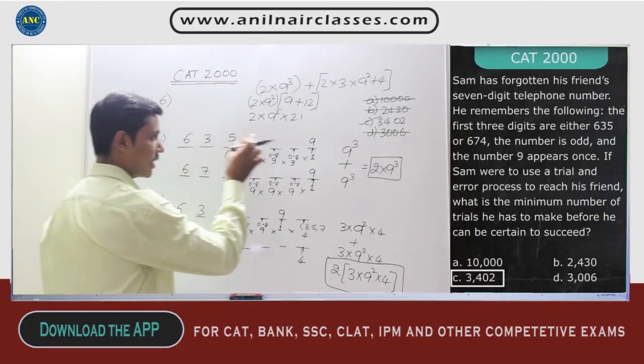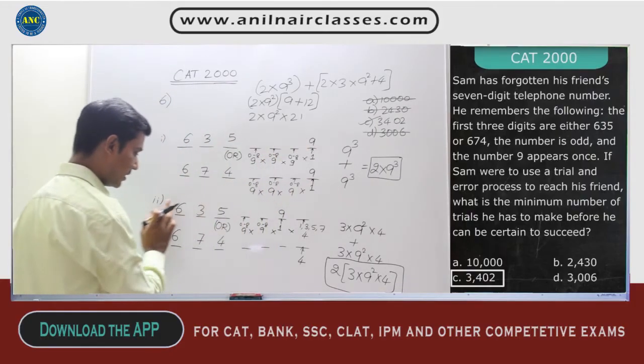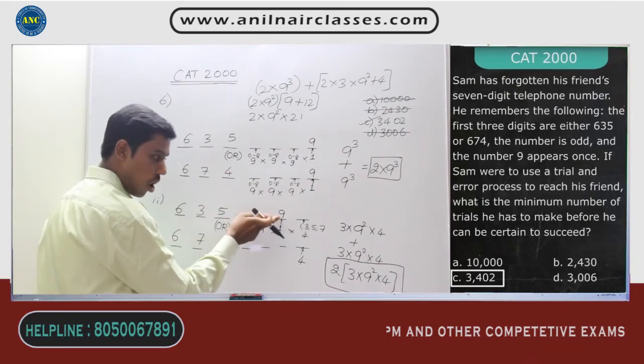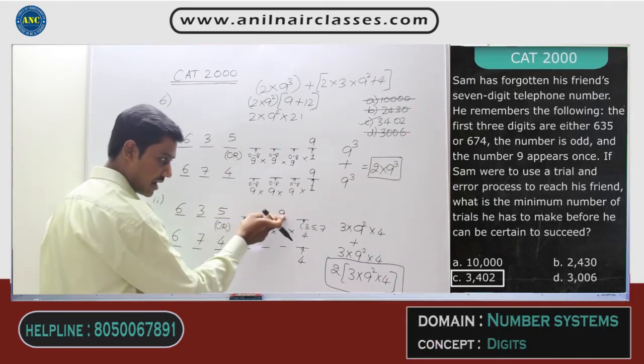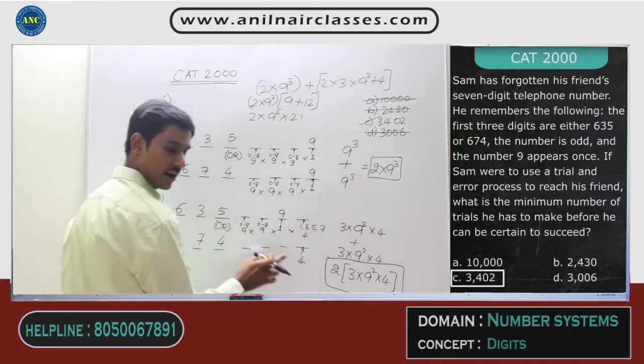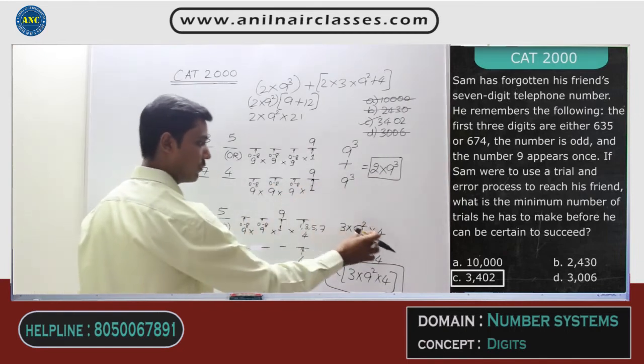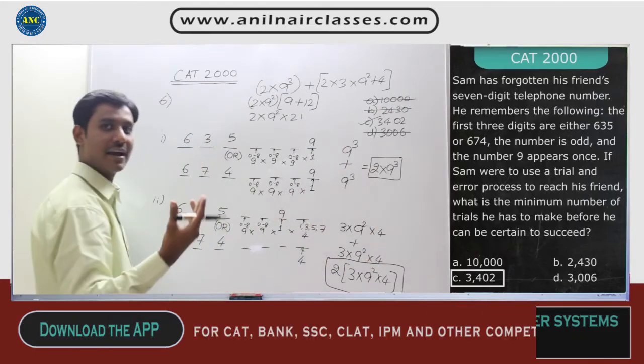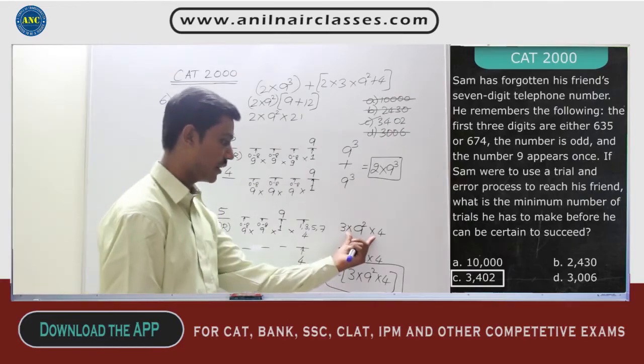First case is when the unit digit is 9. The next case is unit digit can be here or here or here. If it is here, it is 9 square into 4. Again here, another 9 square into 4 added. Again here, another 9 square into 4 added. 3 times if I add 9 square into 4, it is 3 into 9 square into 4.